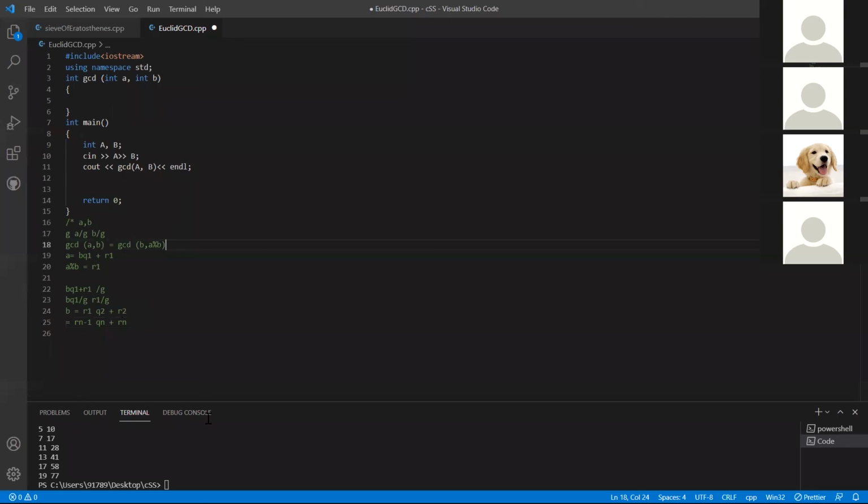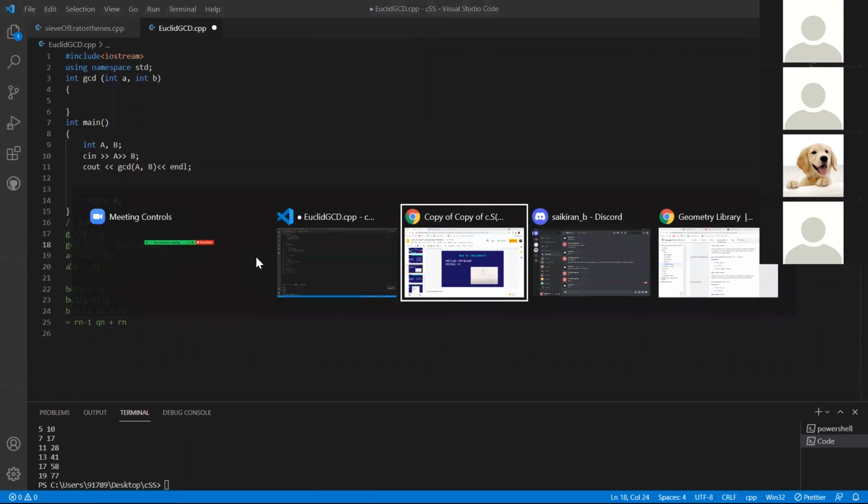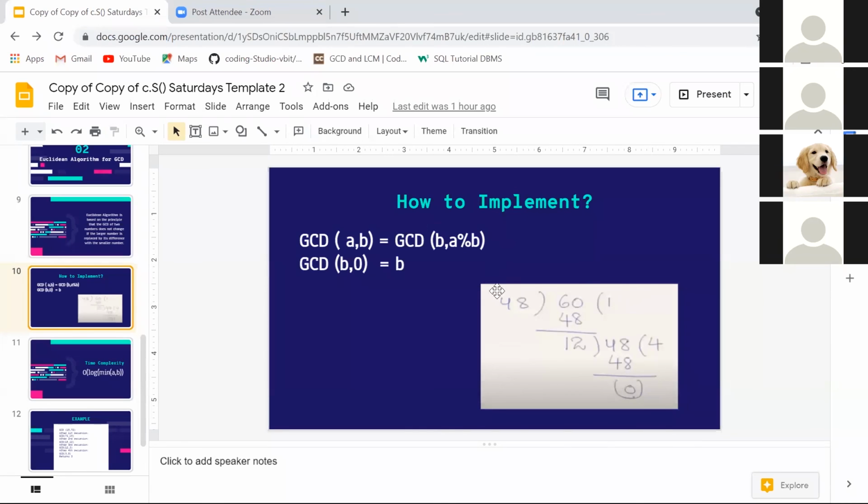So what I'm basically doing here is the long division method that we've always been using in school, where you divide in order to find GCD. This is what we've been using, right? We replace the divisor by the remainder, and this divisor becomes the dividend and the remainder becomes the divisor.